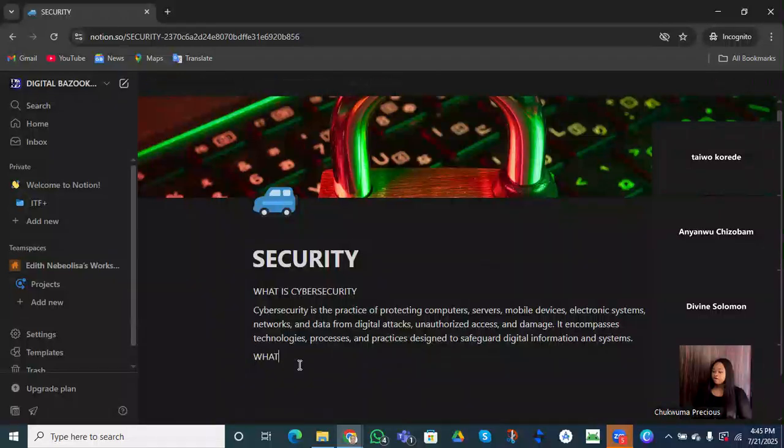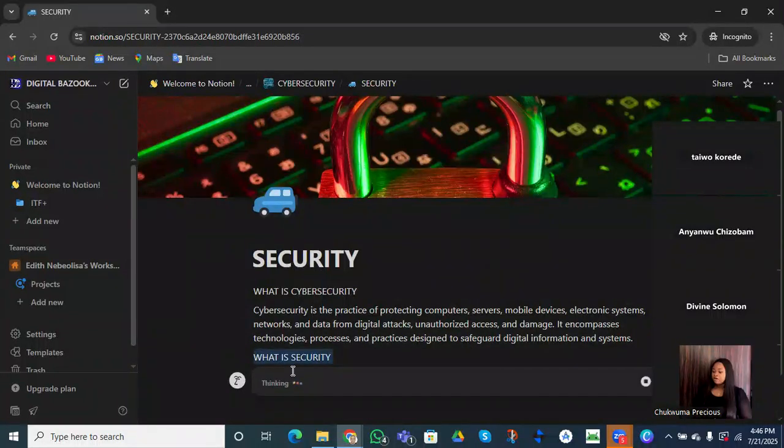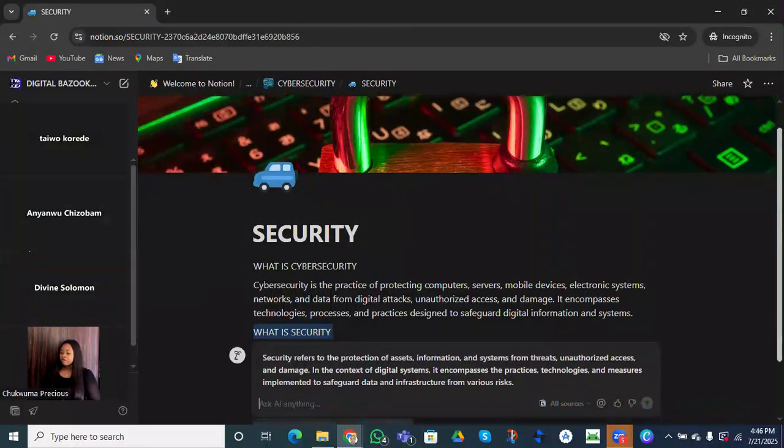Now I want to know what is security. Are you guys following me? So we want to know what is security, right? So we are going to use the same function, asking our Notion AI to tell us what a security is. Do you see why Notion is one of the amazing tools we are going to see? Right? So let's go down.